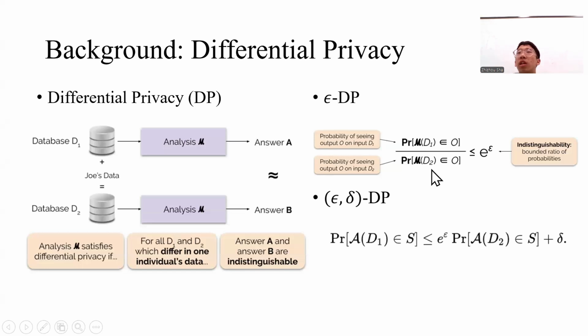However, this is a really rigorous DP privacy guarantee, so sometimes we can afford some failure probability. Delta here denotes the failure probability of getting epsilon-DP. An intuitive understanding of epsilon-delta DP is that epsilon-DP will be guaranteed with probability 1 minus delta. So the equation will be changed to that.